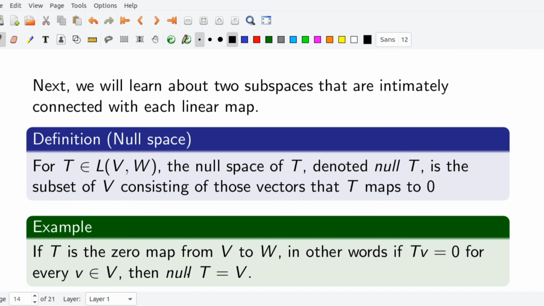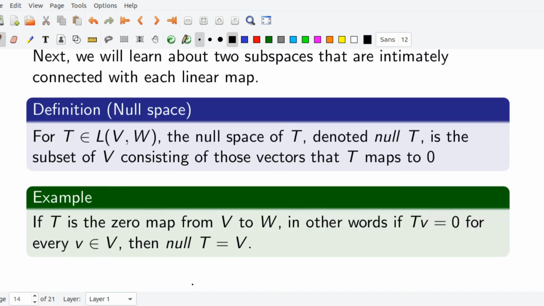In the previous result we showed that every linear map takes the 0 vector to the 0 vector. The question is whether there exists any other vector in V which maps to 0. The collection of all such vectors is known as the null space.